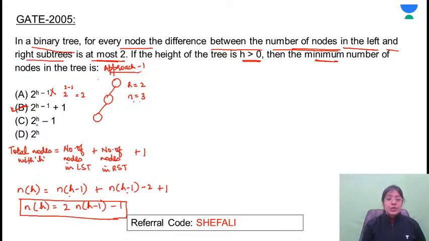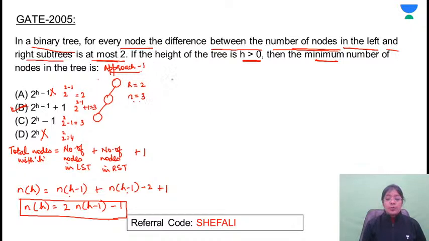Similarly, if you substitute the value here, 2 raised to power 2 minus 1, this is returning 3. This can be the answer. 2 raised to power 2 minus 1 plus 1, this is also returning 3. 2 raised to power 2 is 4, this is discarded. So there is a confusion between option B and C. These are the options you have narrowed down.